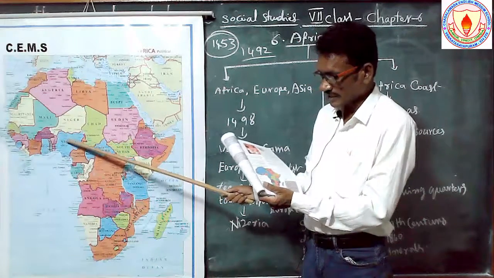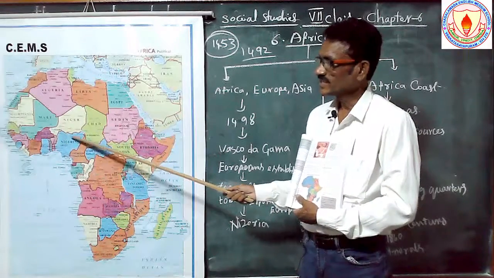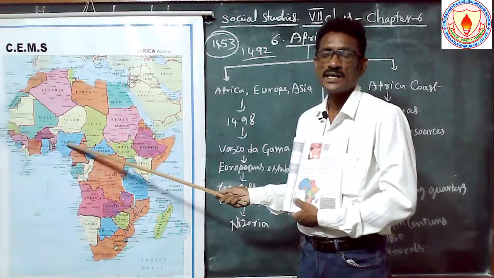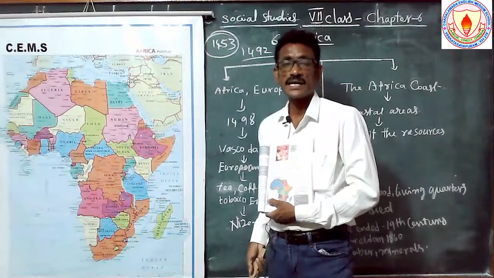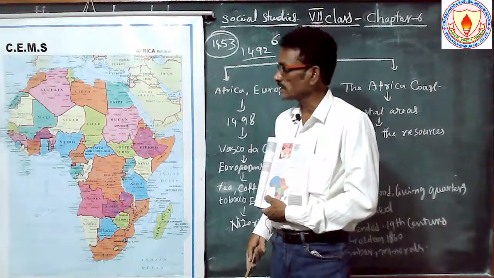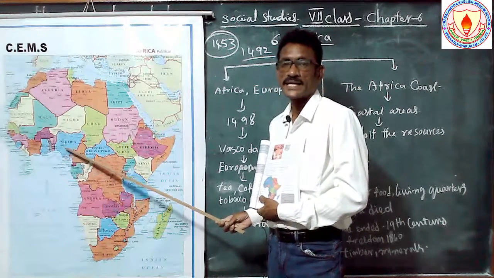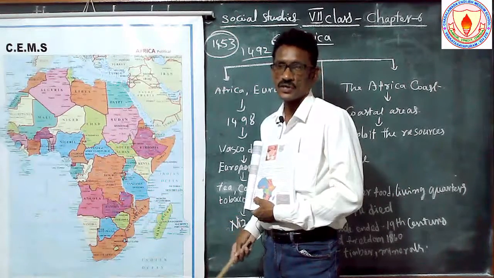So which country occupied it here? Britain, a European country, a very small country. If you observe, Britain is a very small country, an island, but it was controlling and ruling Nigeria, and these people fought against the British government.